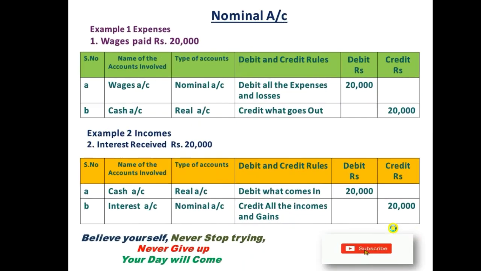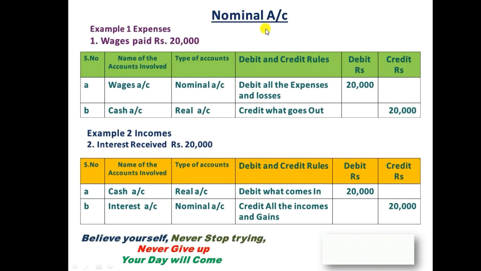Next we'll see the example of a nominal account. Example 1, the transaction: wages paid rupees 20,000. Here the accounts involved are wages as well as cash, because the organization paid wages in cash.